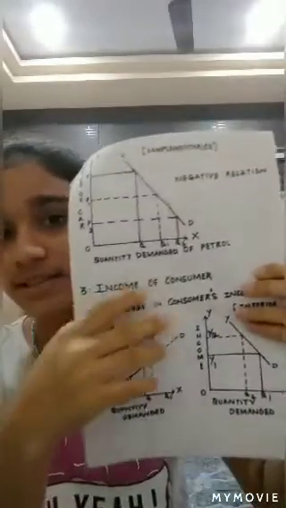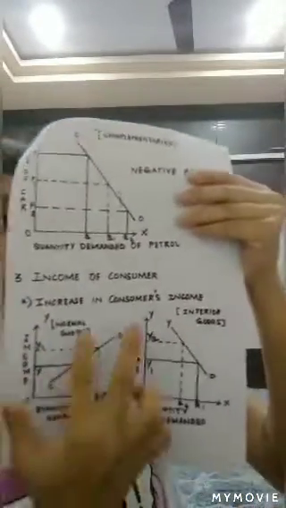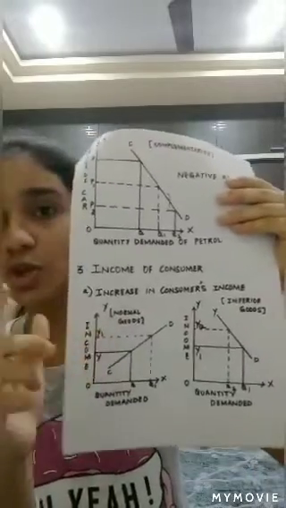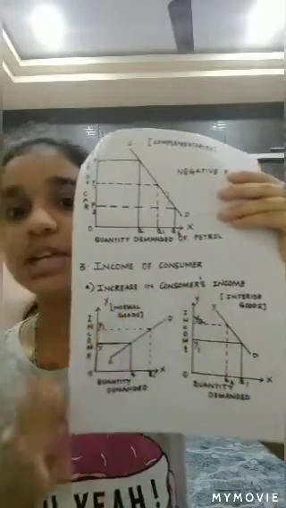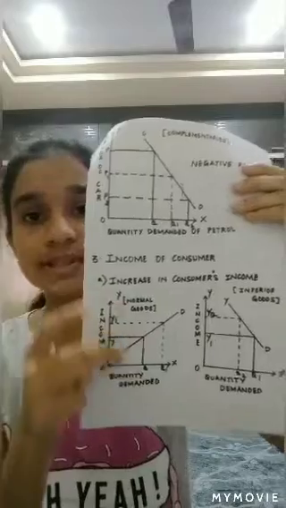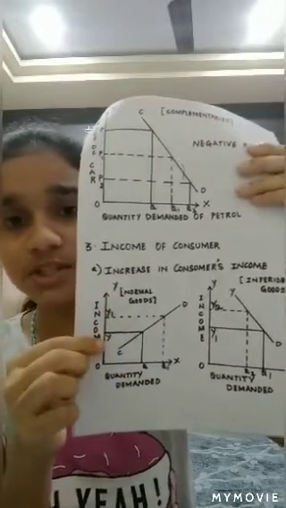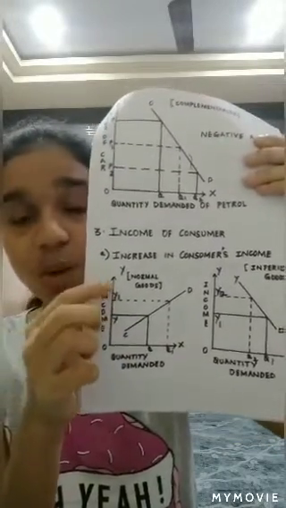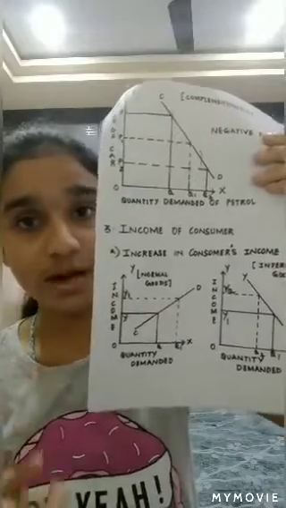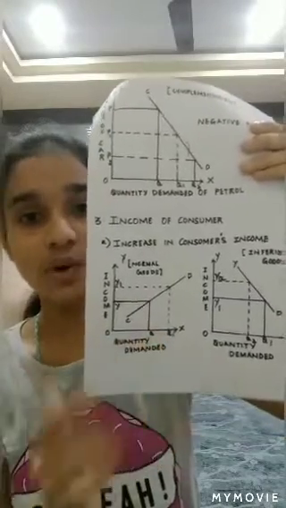And the third one is about the income of the consumer. In this, we have two cases. That is, an increase in the income of the consumer, and the second case is the decrease in the income of the consumer. So, when you look at the first case, that is an increase in the income of the consumer, here we have two types of goods, namely normal goods or superior goods, and the second one is inferior goods. In the case of normal goods, when the income of the consumer increased from Y to Y1, we can find that the quantity demanded also increased from Q to Q1.